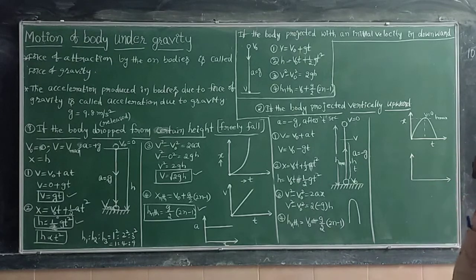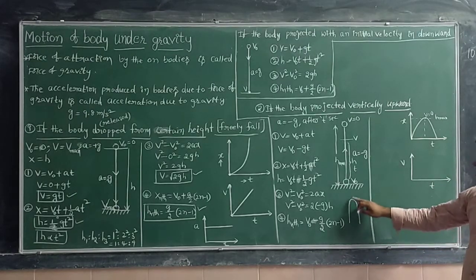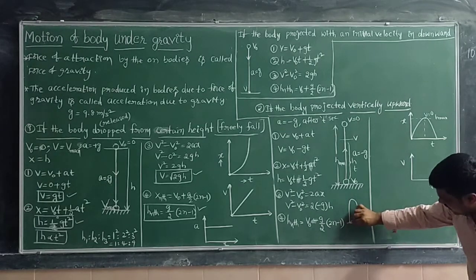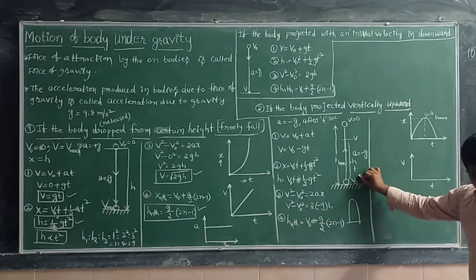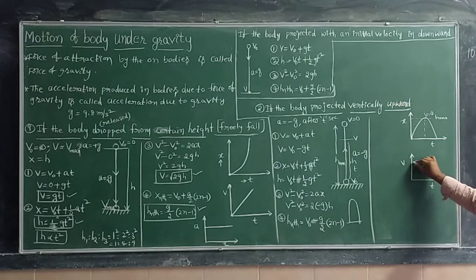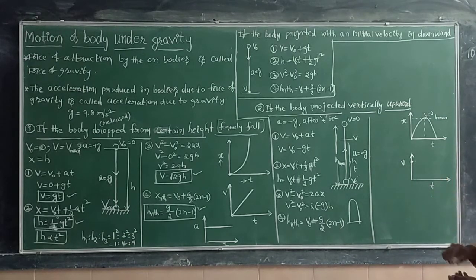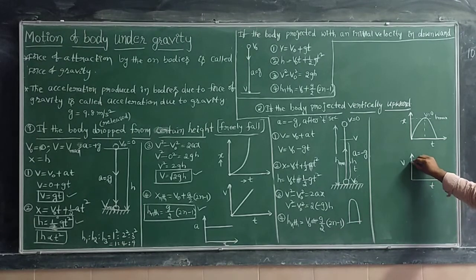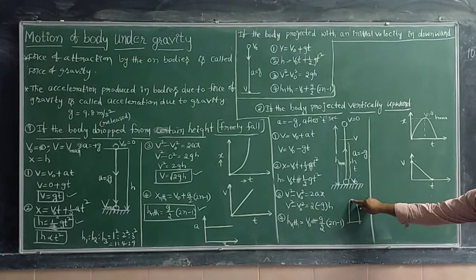For the velocity-time graph, velocity is on the y-axis and time is on the x-axis. When the object is moving in the upward direction, the velocity keeps on decreasing. Initially the velocity is v naught. When the body moves from here to here, the velocity keeps on decreasing like this. Finally, at this point, the velocity is 0.